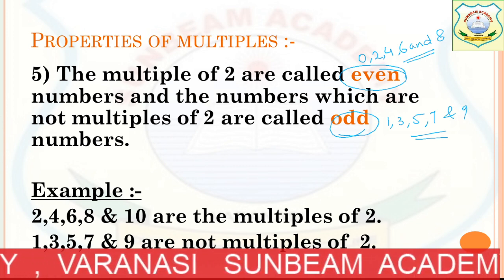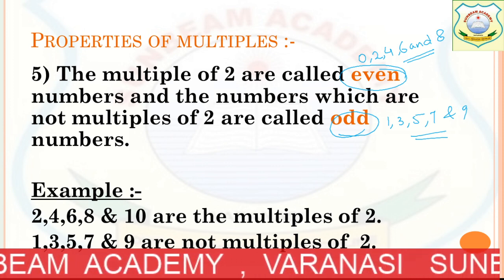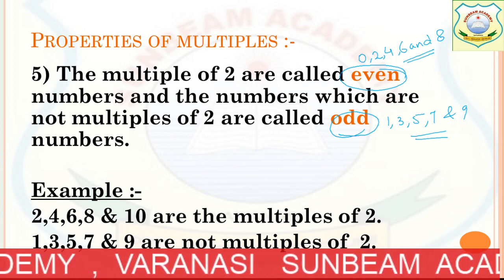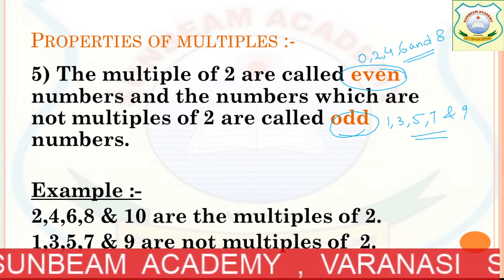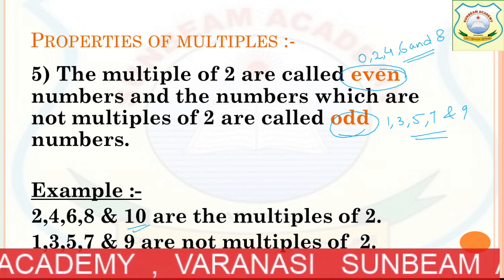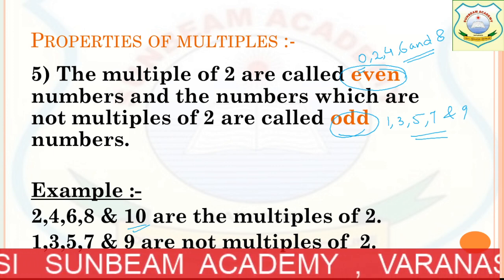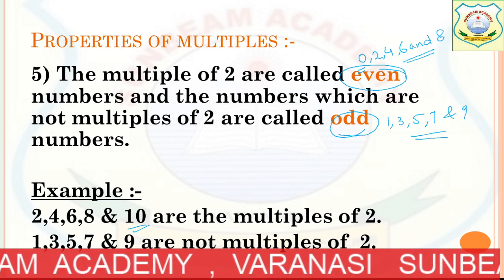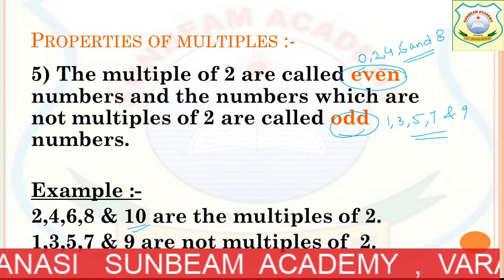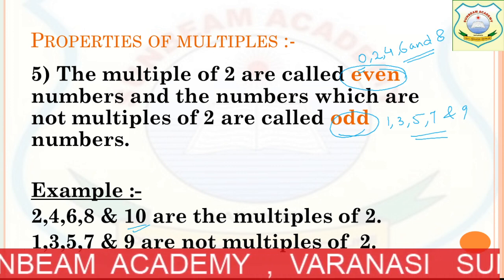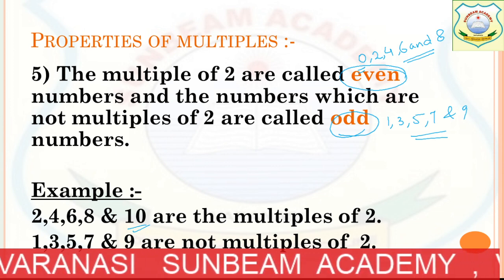Now here an example is also given. You can see here 2, 4, 6, 8 and 10 are the multiples of 2. 1, 3, 5, 7 and 9 are not multiples of 2. Now you must be thinking that here it is written 10 and now ma'am is telling me 0. I am not talking about only 10, that can be 20, 30. So any number which has 0 in the ones place is an even number. So I hope now all the 5 points are clear to you.